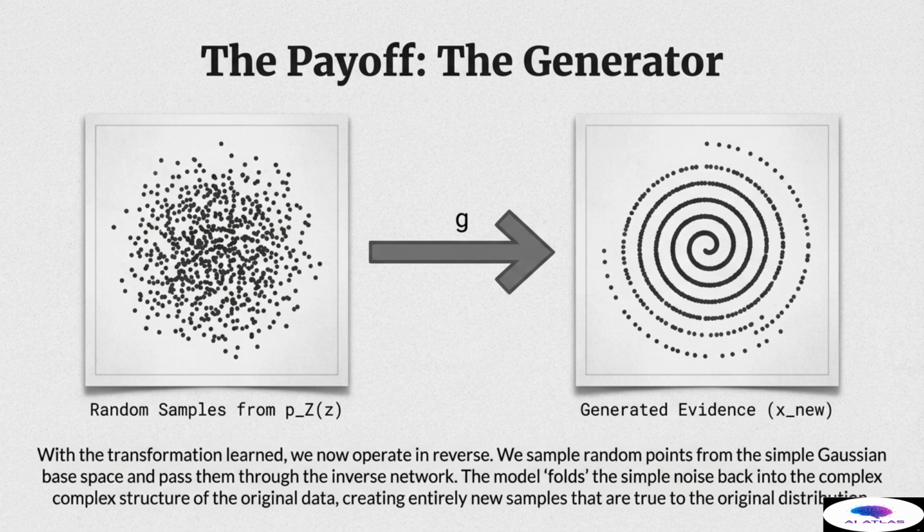The model acts as a powerful folding machine. It takes the simple, unstructured noise and accurately folds it back, imposing the complex, non-linear structure of the original data distribution. The result is the generated evidence, x sub nu. Crucially, these are entirely new data points that were never seen during the training phase. Because the transformation G is the exact inverse of f, these generated samples are guaranteed to be true to the original distribution, possessing the same inherent structure and complexity as the initial evidence. We have successfully cracked the code and built the replicator.